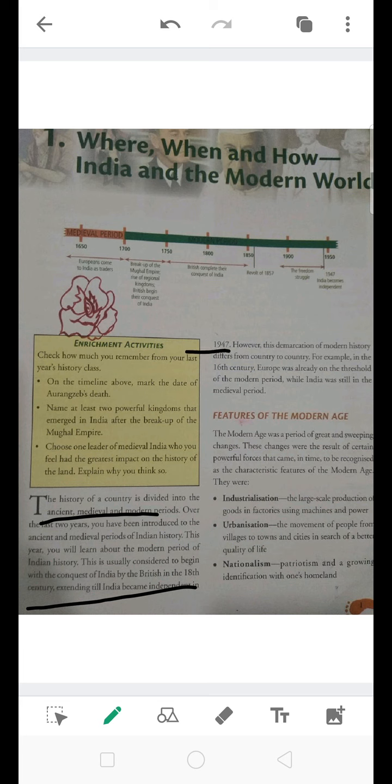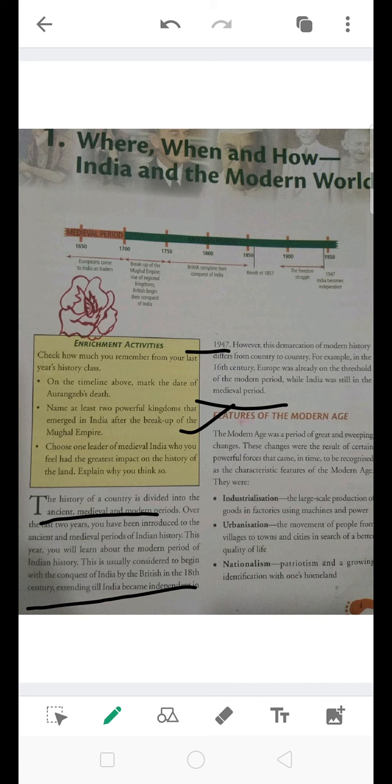However, this demarcation of modern history differs from country to country. Demarcation means dividing the time period. The time when Britishers came to India differs, because in India it may be the 18th century, in another country it may be another century. For example, in the 16th century, Europe was already on the threshold of the modern period, while India was still in the medieval period. So in India, during the 16th century, we were still in the medieval period, whereas in Europe, they had started with the modern period.